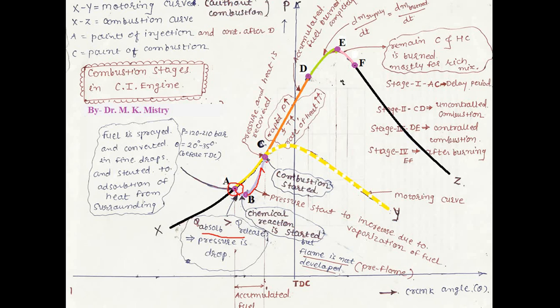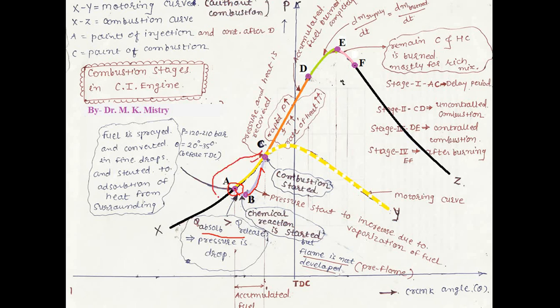This delay period is related to the chemical delay and physical delay. Why physical delay? Because in the case of CI engine, fuel is injected via an injector. So the actual injection command is provided at the A point, and injection starts after a minor interval. That is called the physical delay, and this is due to the chemical delay: the fuel droplet inside the combustion chamber is slowly vaporized and actual combustion starts at the C point.